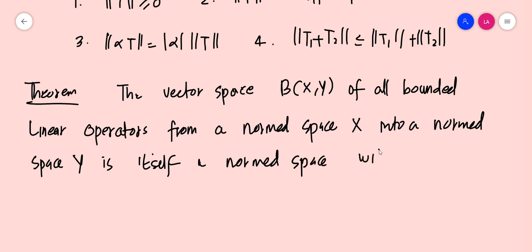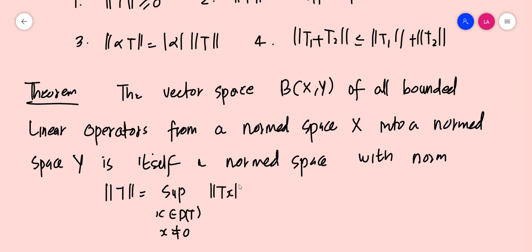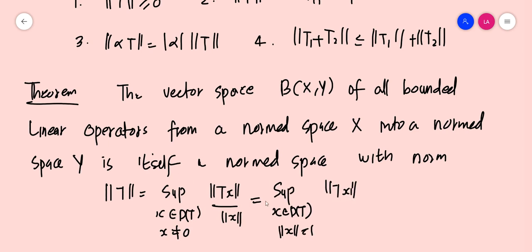with a norm T equal to supremum x element of D of T, x not equal to 0, norm Tx by norm x, or supremum x element of D of T, norm x is equal to 1, norm of Tx. So using this norm, B of XY forms a normed space, where X and Y are actually normed spaces.